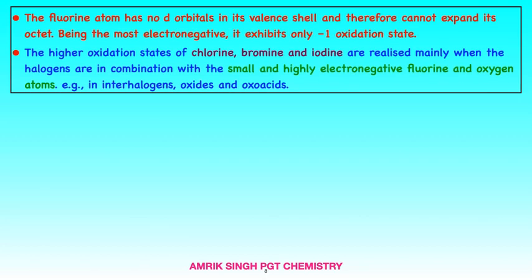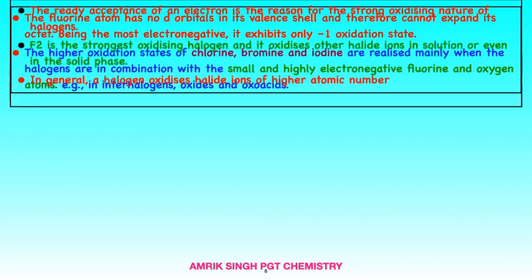Now the fluorine atom has no d orbital in its valence shell and therefore cannot expand its octet. Being the most electronegative, it exhibits only the -1 oxidation state, due to the absence of d orbital in the valence shell. The higher oxidation states of chlorine, bromine, and iodine are realized merely when the halogens are in combination with the small and highly electronegative fluorine and oxygen atoms. Higher +3, +5, +7 only when they combine with fluorine and oxygen. Examples are in interhalogens, oxides, and oxoacids.